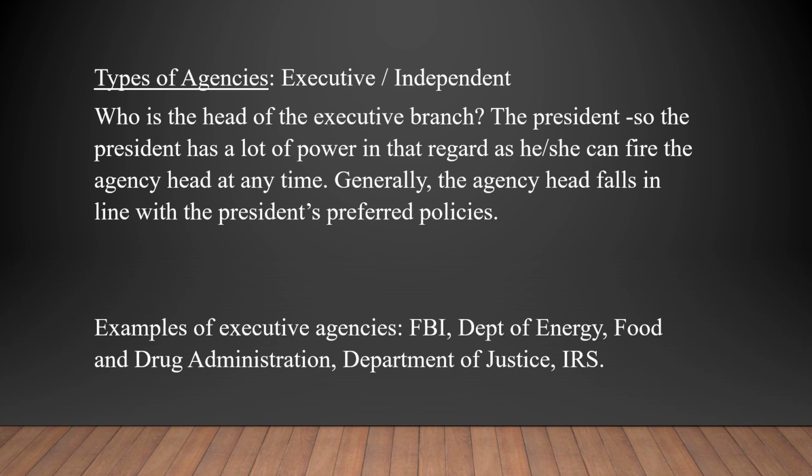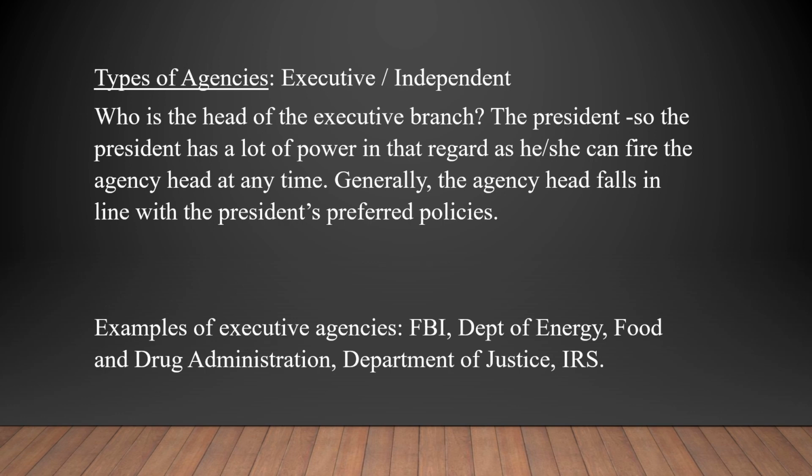But all businesses, all of them, are subject to some type or lots of regulation. So let's talk about the types of agencies. Some of the federal agencies are found within the executive branch, and others are independent agencies. So who's the head of the executive branch? The president, right? The president has lots of power in that he or she can fire the agency head at any time.